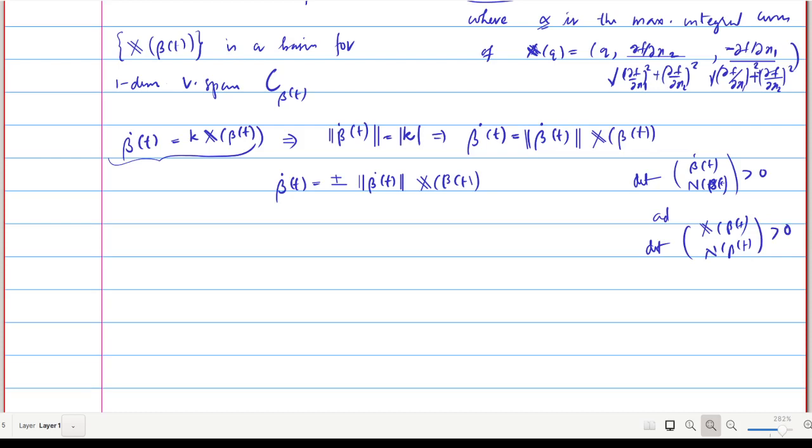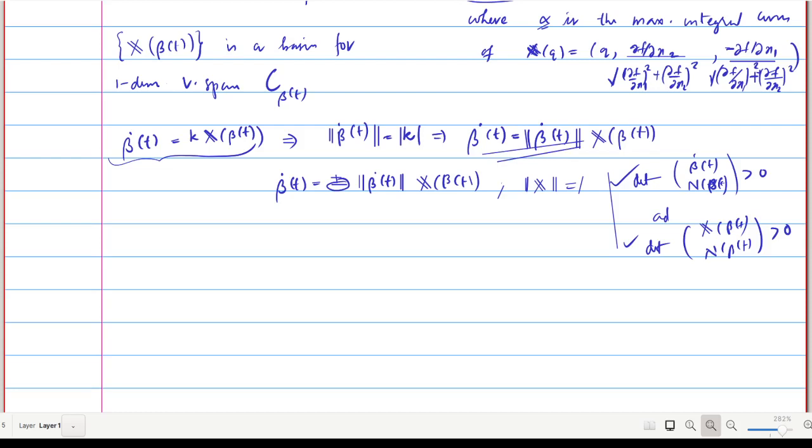Beta dot t cannot be the negative of this. If that happens, then this will violate the condition. If you replace X by the negative of that, then you get this as a negative quantity. So using the consistency of these two quantities and the fact that the norm of X is always 1, you can rule out the possibility of the negative sign. So you get beta dot t is equal to the norm of beta dot t times X of beta of t.